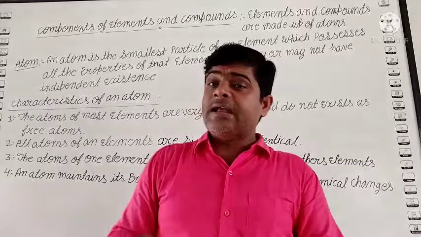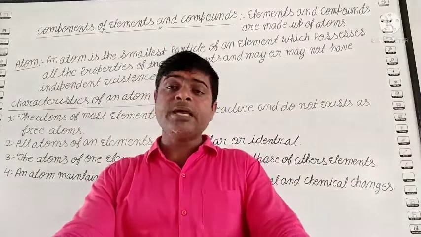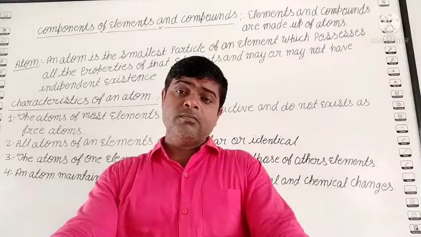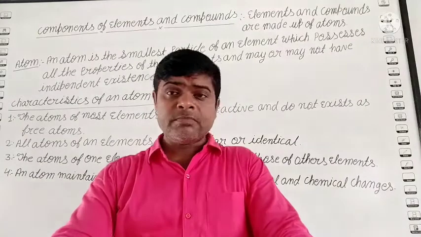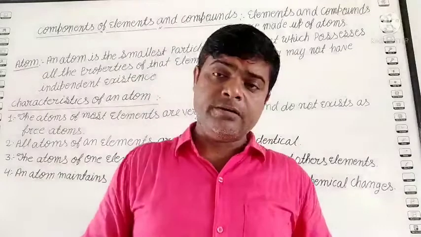An atom may or may not exist independently. What is this may or may not? Most atoms do not exist freely in nature.